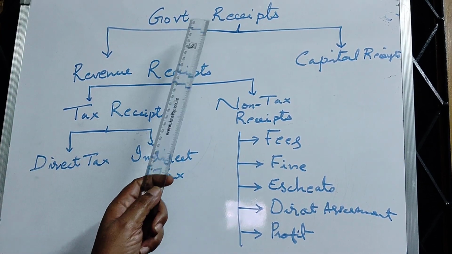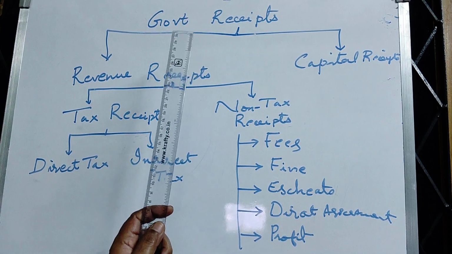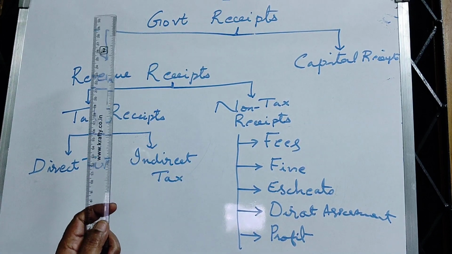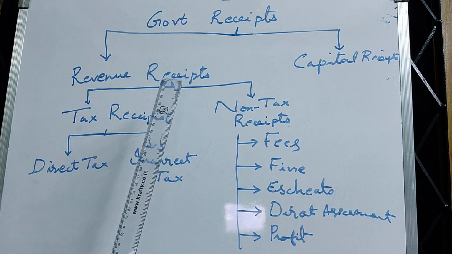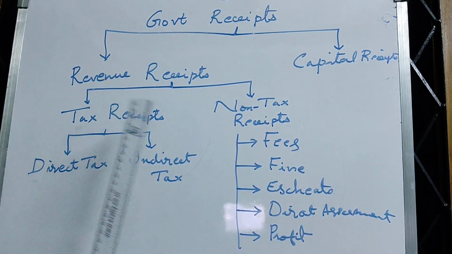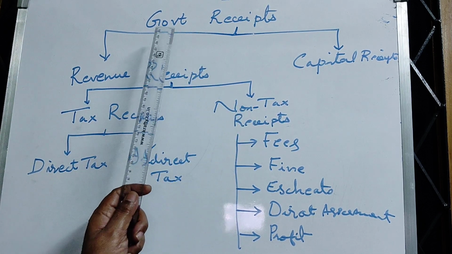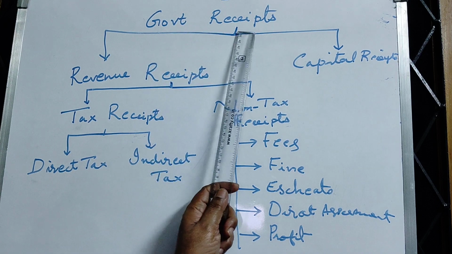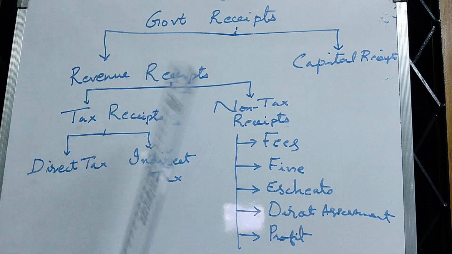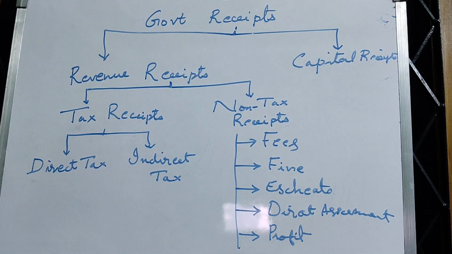The lesson is about the government receipts. That means, what are the sources through which the government receives money income? What are the different sources through which the government receives money income? That is what it is, government receipts.